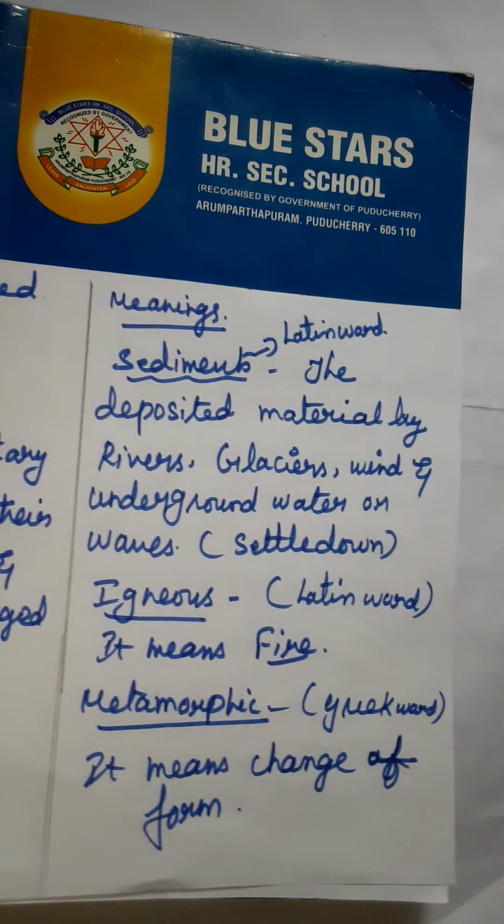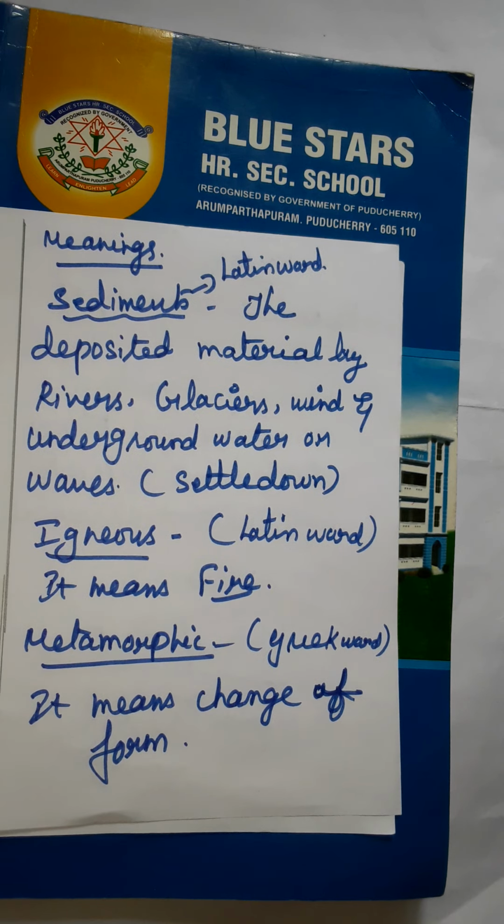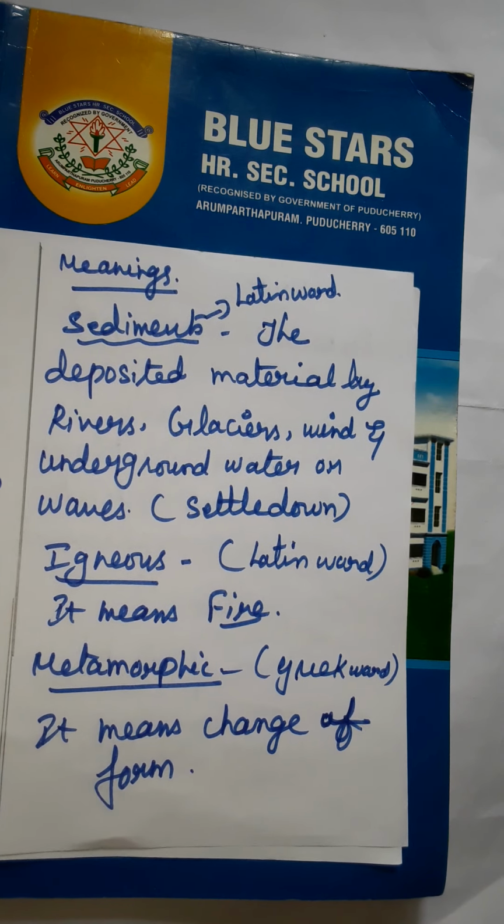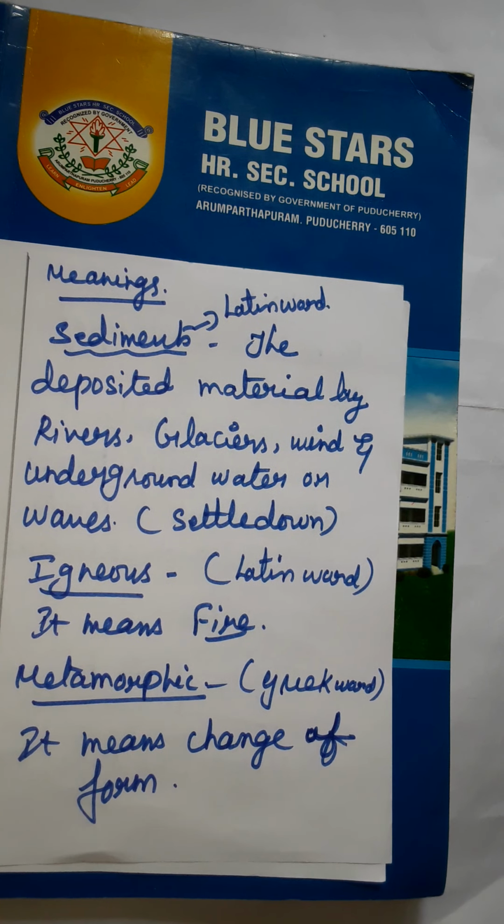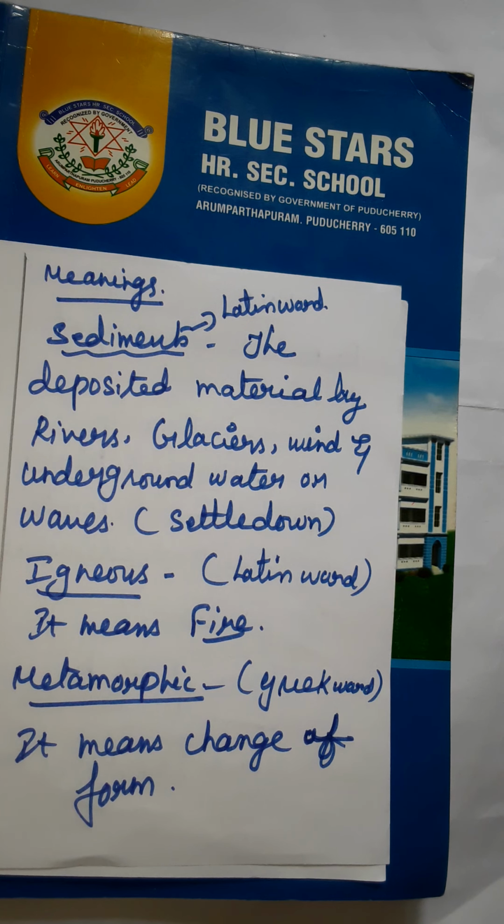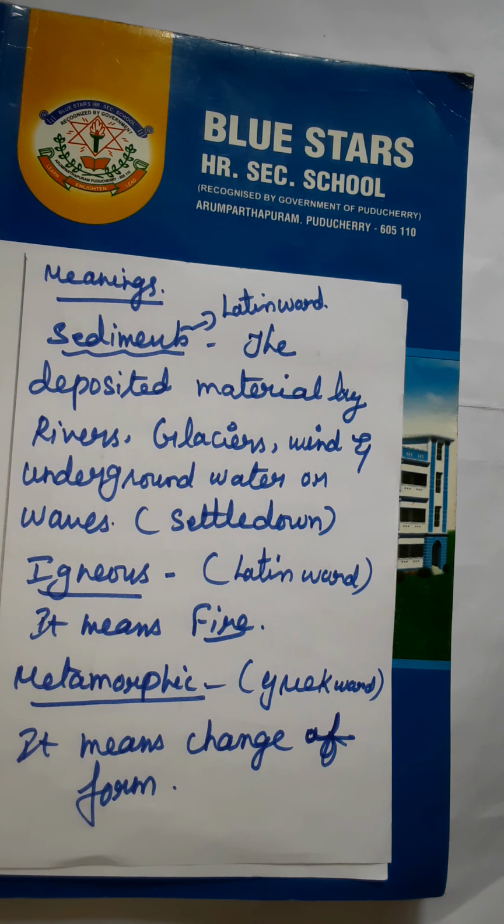Okay, these are the main topics from this lesson. Now we are going to see some meanings. Sediment is a Latin word. It means the deposited material by rivers, glaciers, wind and underground water or waves. Its real meaning is settle down.